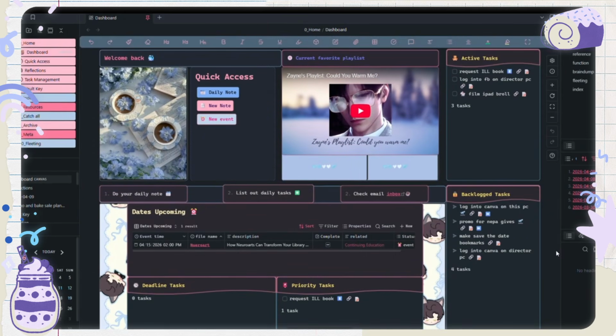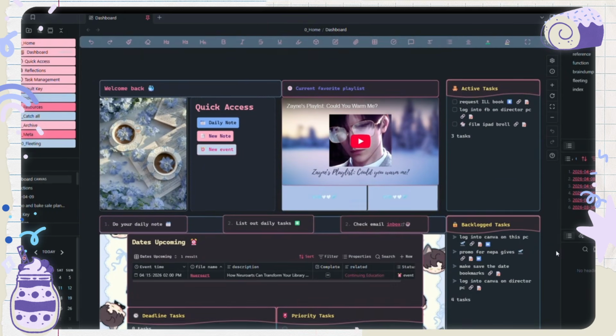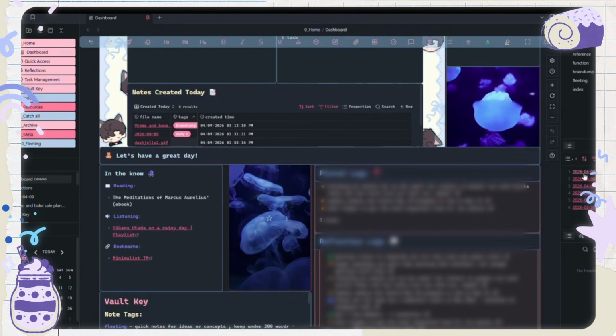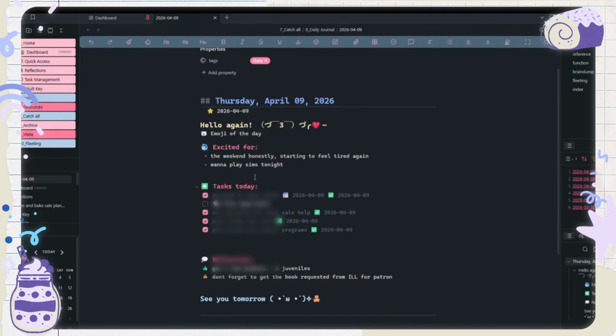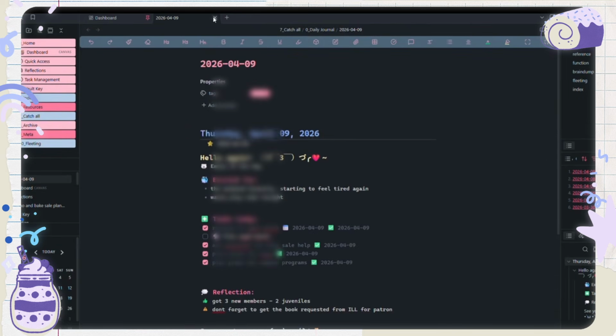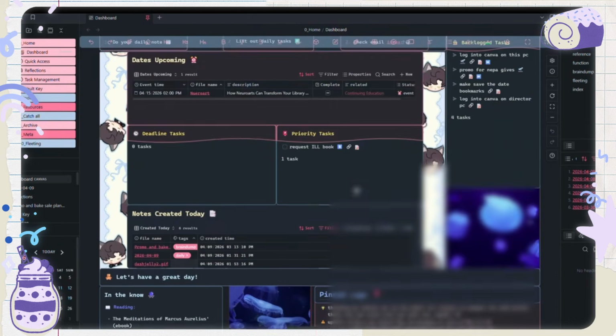I mean, it looks similar, right? But that's another thing, is buttons. You can have these little cool buttons, so now I can just quickly click on that to do a daily note or a new note. My cursor is looking over at my daily notes. I wanted to be able to see all of my daily notes right on the side, so a really quick view.